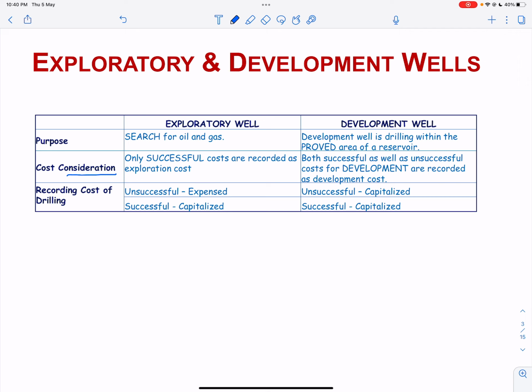The cost of drilling an exploratory well is expensed if the well is dry and capitalized if the well is successful, while the cost of drilling a development well is always capitalized, regardless of the outcome of the well.